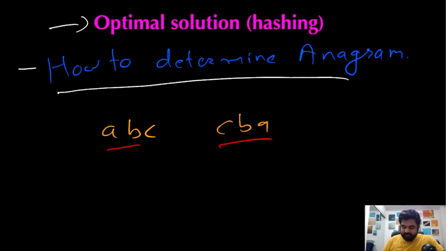Well, we can define that based on the number of character repetitions in each one of them: any character that is present in ABC is also present in CBA in the exact same number of occurrences in both words. So in other words, A, B and C are present exactly once in this particular word, and also exactly once in this particular word, though the arrangement is different, and that makes them anagrams of each other.